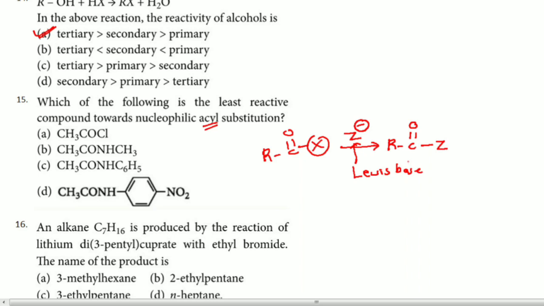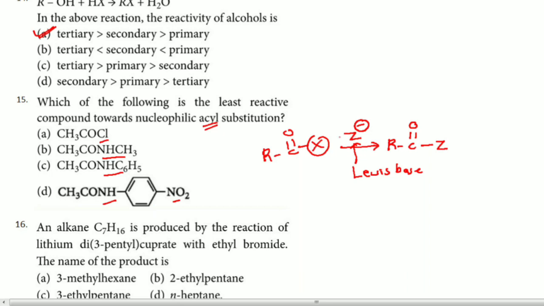Lewis base. Now in this particular case, remember, what they are asking is the least reactive. First I will tell you about this X group, whatever it is, for example here Cl, here NHCH3, NHC6H5, NHC6H5NO2.